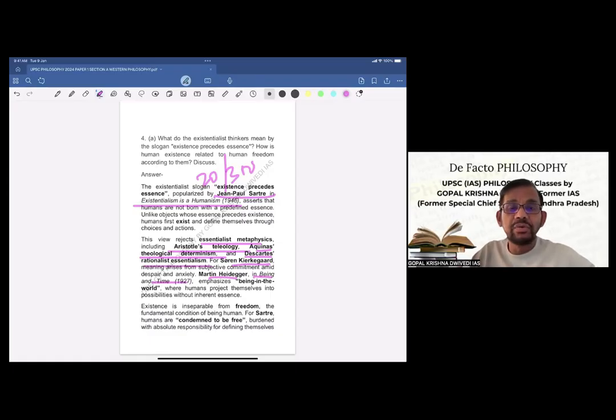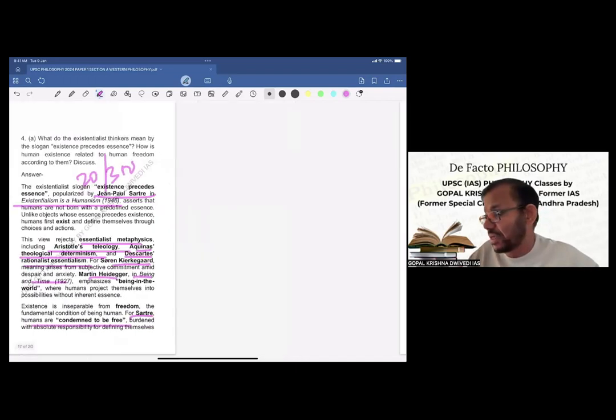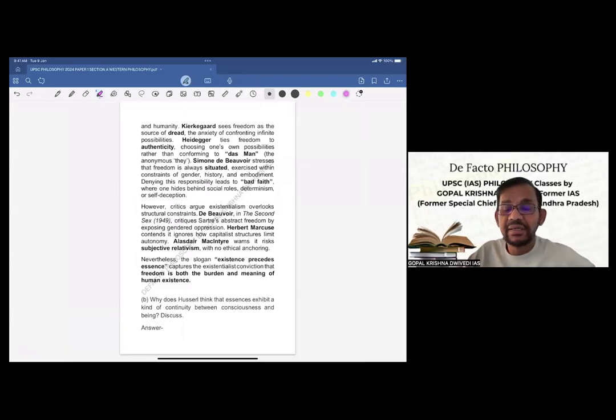Now I will go to the second part of the question, how human existence is related to human freedom. Existence is inseparable from freedom, the fundamental condition of being human. For Sartre, again, humans are condemned to be free, burdened with absolute responsibility for defining themselves and humanity. Now, another philosopher, Kierkegaard, sees freedom as the source of dread, the anxiety of confronting infinite possibilities. Heidegger ties freedom to authenticity, choosing one's own possibilities rather than conforming to das man.